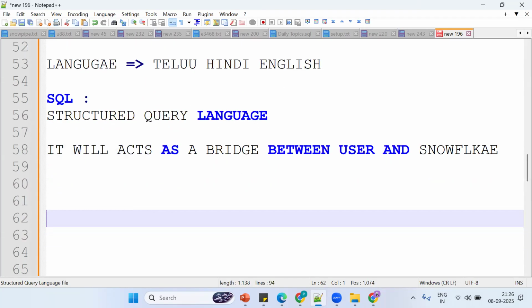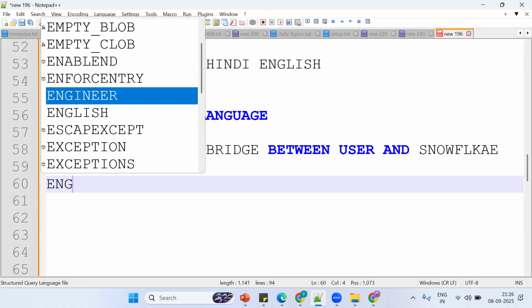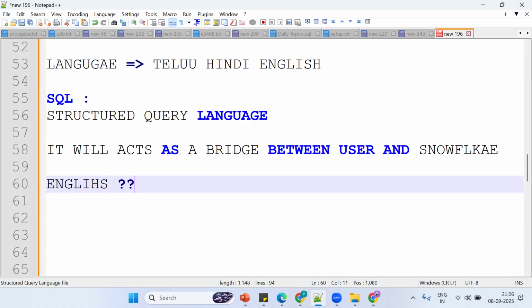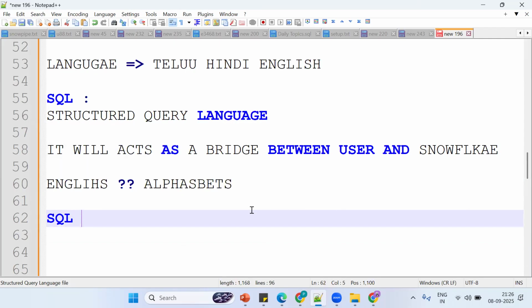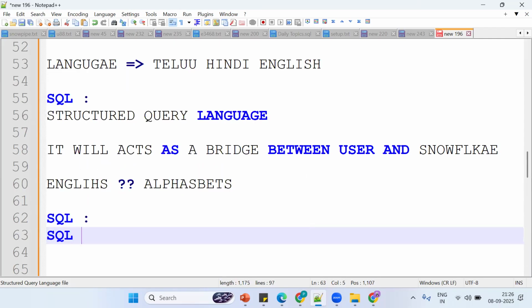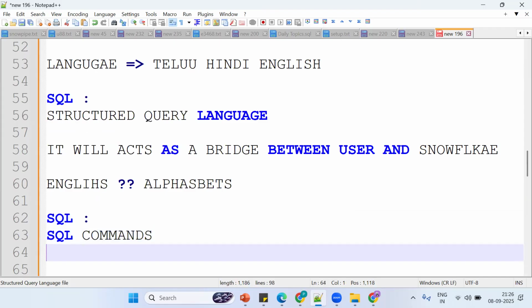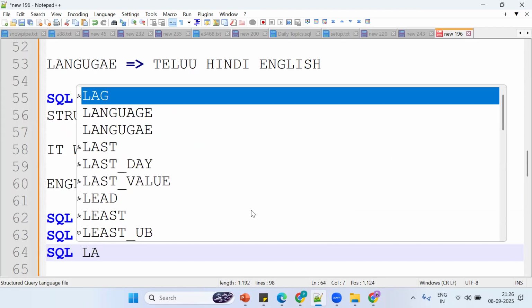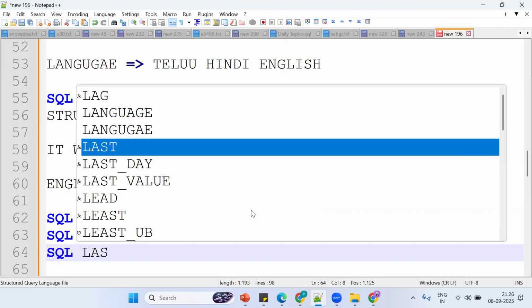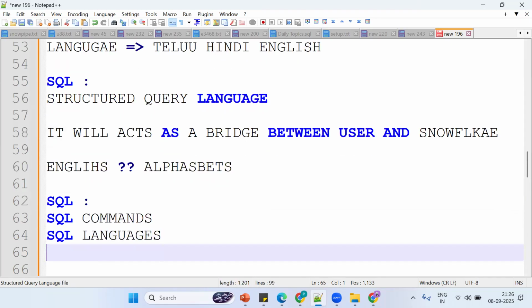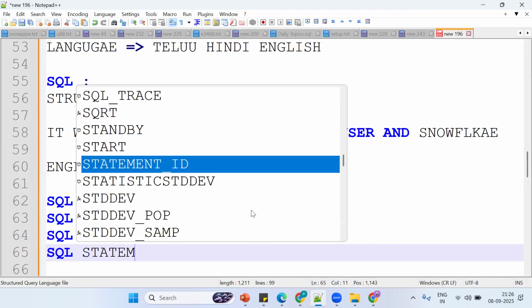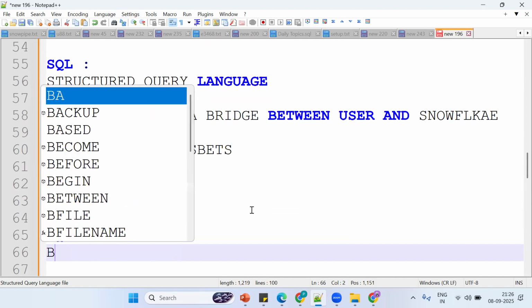So before that, suppose if you want to learn English, what is required? Alphabets are required. Same thing, if you want to learn SQL, what are the things required?